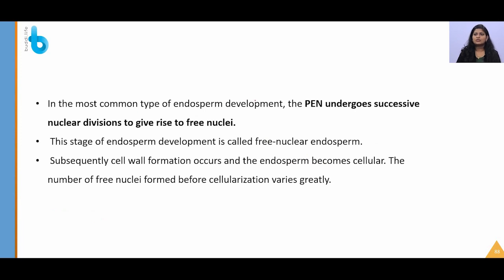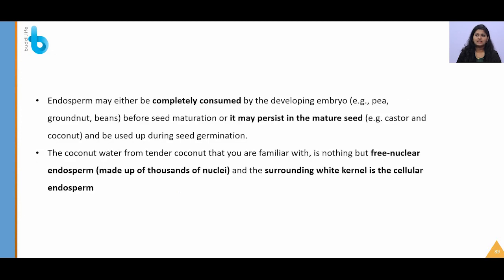So yes, in the most common type, the endosperm undergoes successive nuclear divisions to give free nuclei. You should note that the number of free nuclei formed before cellularization will vary greatly, so that many will remain as free nuclei. This endosperm may be completely consumed or it may persist in the mature seed.